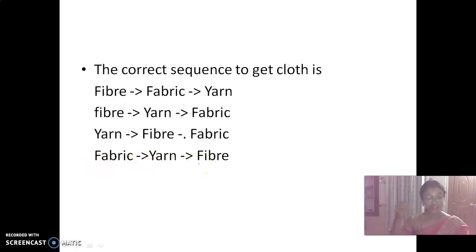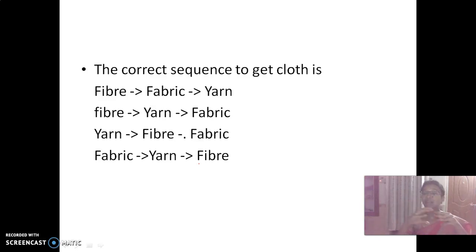So first what do we get, children? First we get yarn or fiber or fabric. Yes. First we get fiber from plants or from animals. So what is the first one which we get? Fiber.